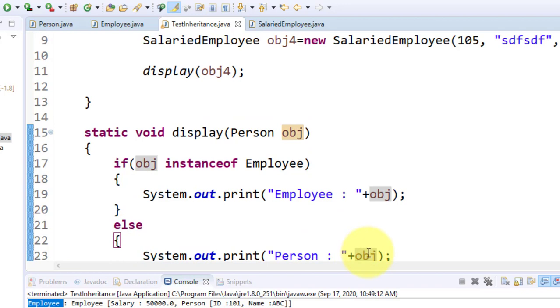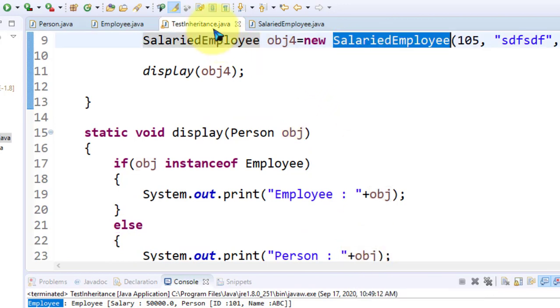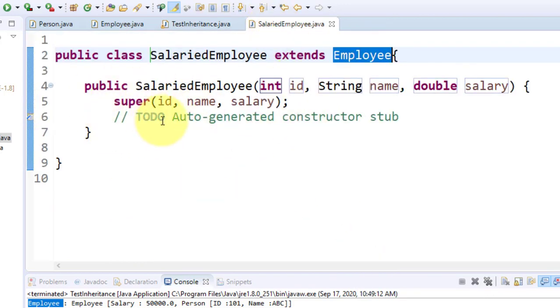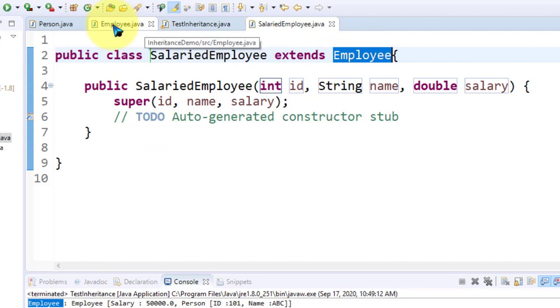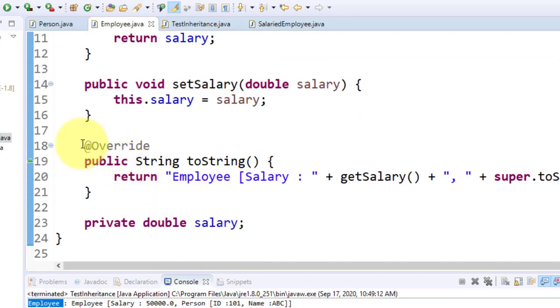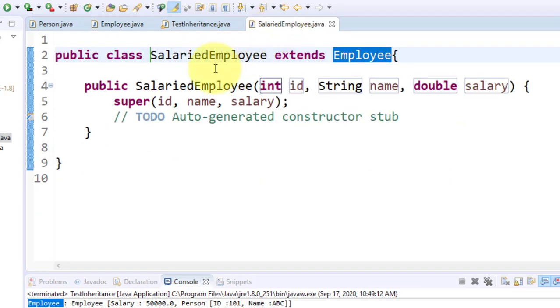Now look here, this is an object of salaried employee. Does salaried employee have any toString method inside this class? No. So obviously toString gets called from its superclass. Is there any toString available in employee? Yes, it is available. So just check the output, whether it gets called from the employee or not.